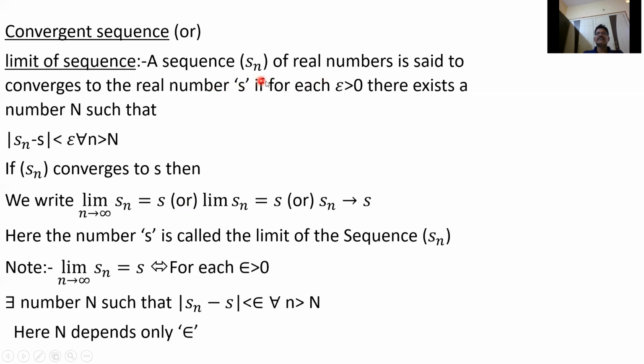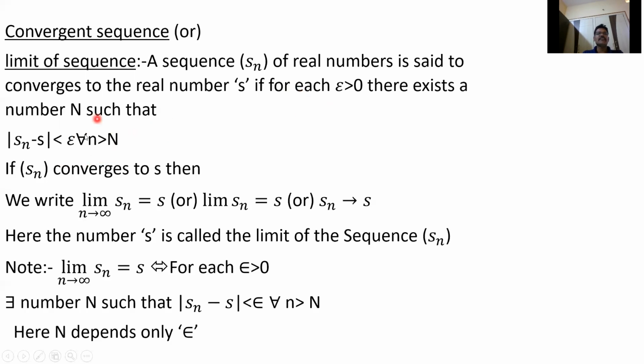So a sequence Sn of real numbers is said to converge to the real number S, or the sequence Sn converges to the number S, if for each epsilon greater than 0, there exists a number N such that mod Sn minus S is less than epsilon for all n greater than N.